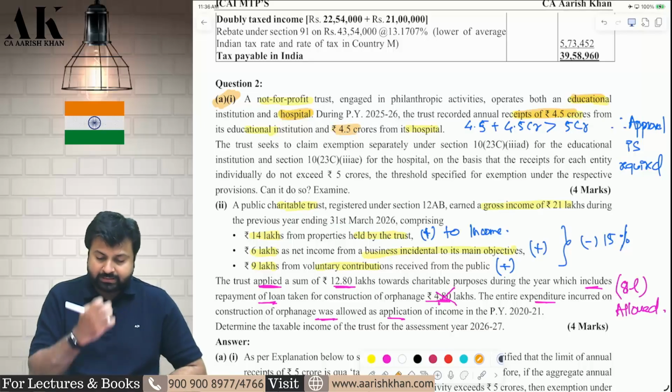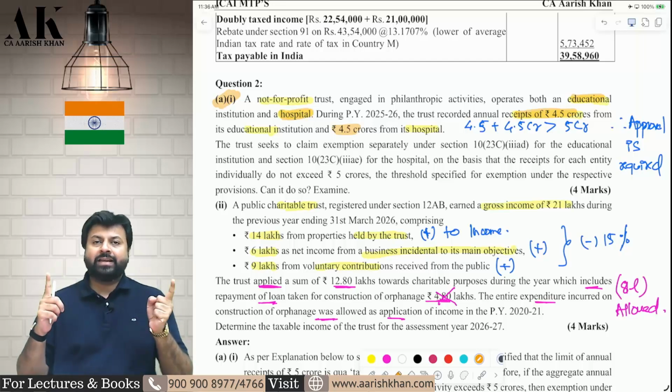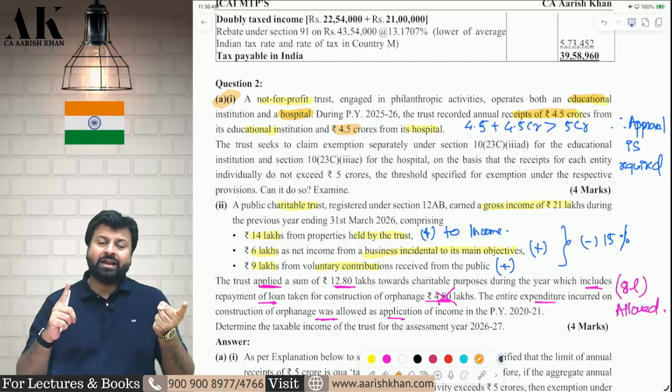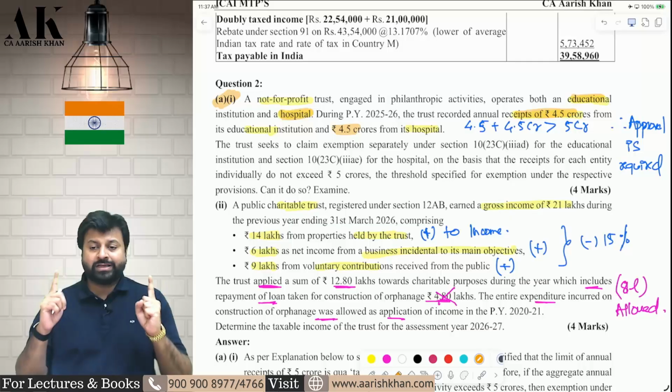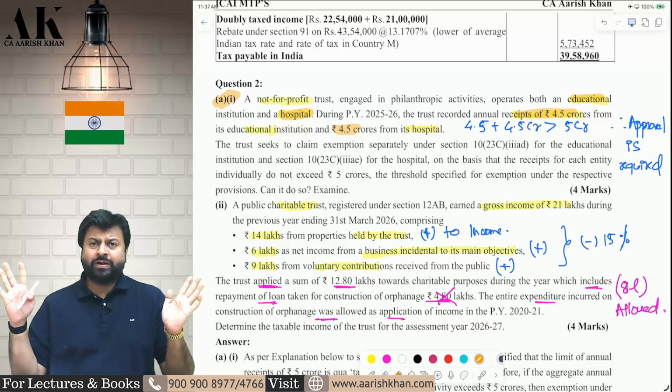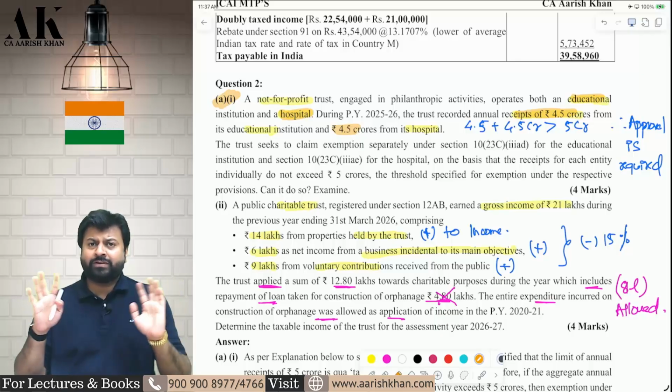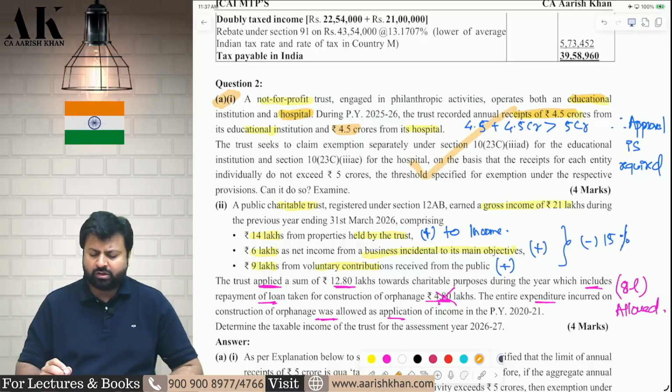Yes, they cannot get exemption like this only. Because the aggregate receipt from both hospital and from education is exceeding 5 crores. You have to check that the aggregate receipt from both of them should not exceed 5 crore. If it is up to 5 crore, there is no need to take approval. If it crosses 5 crore, you have to take approval. Without approval, you cannot claim exemption. I hope it is clear to all of you.